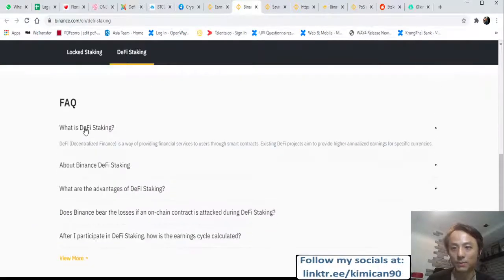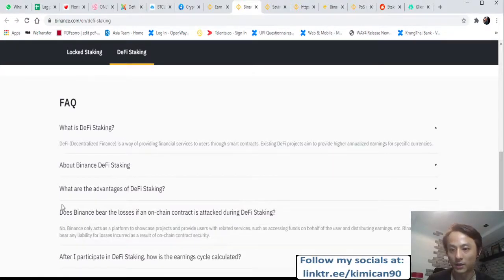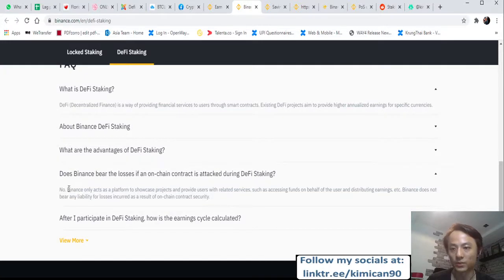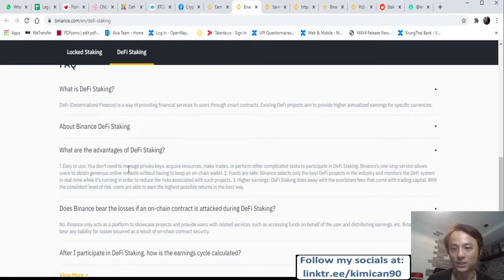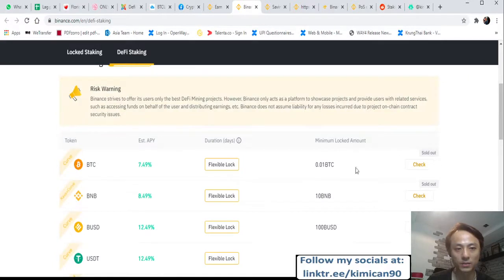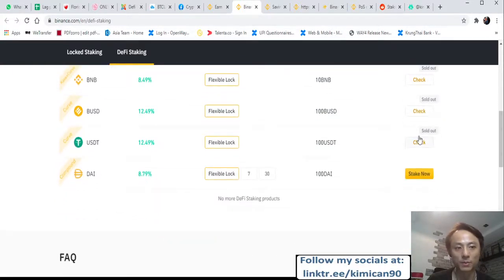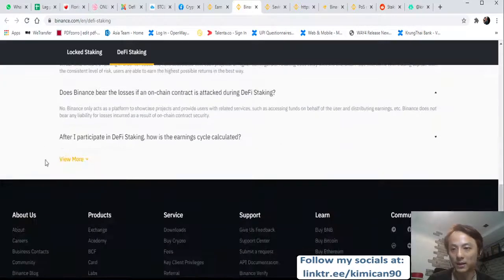So let me show you an example. This DeFi staking is basically where you provide your crypto through the smart contract, and it provides higher earning because there is risk. Okay, so there is a potential risk here, and the advantage is that you can just press whatever you want here. Let's say BTC, flexible lock, and then click here. But then there is a sold out because a lot of people are doing it, right?